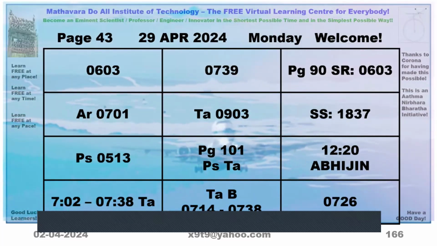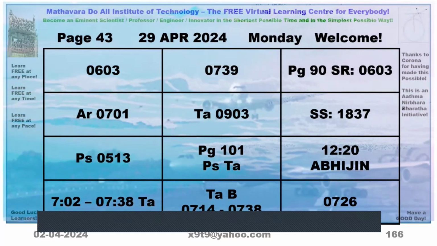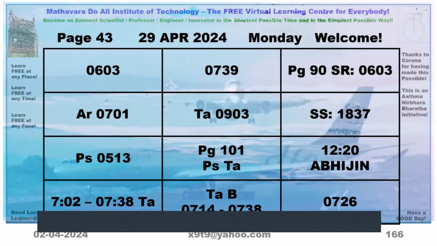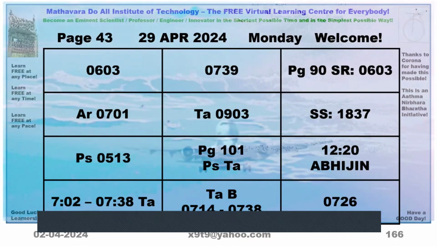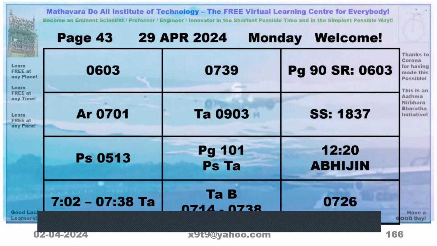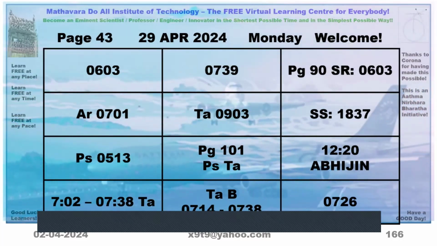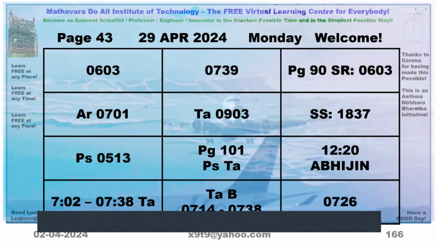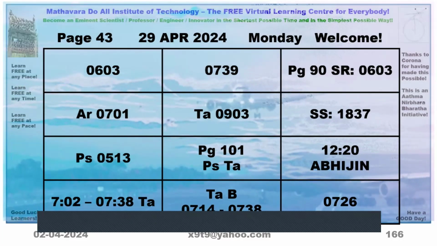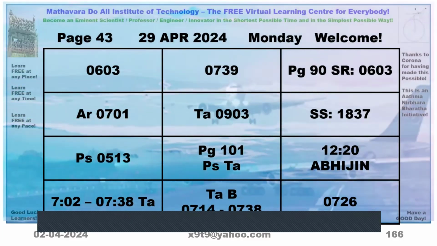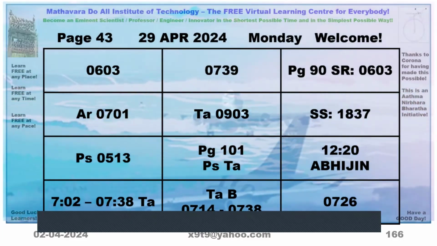Now add this sunrise plus sunset time. It will become 24 hours 40 minutes. Divide by 2. So we get the midpoint, that is 12:20. This moment is called Abhijit Muhurta.